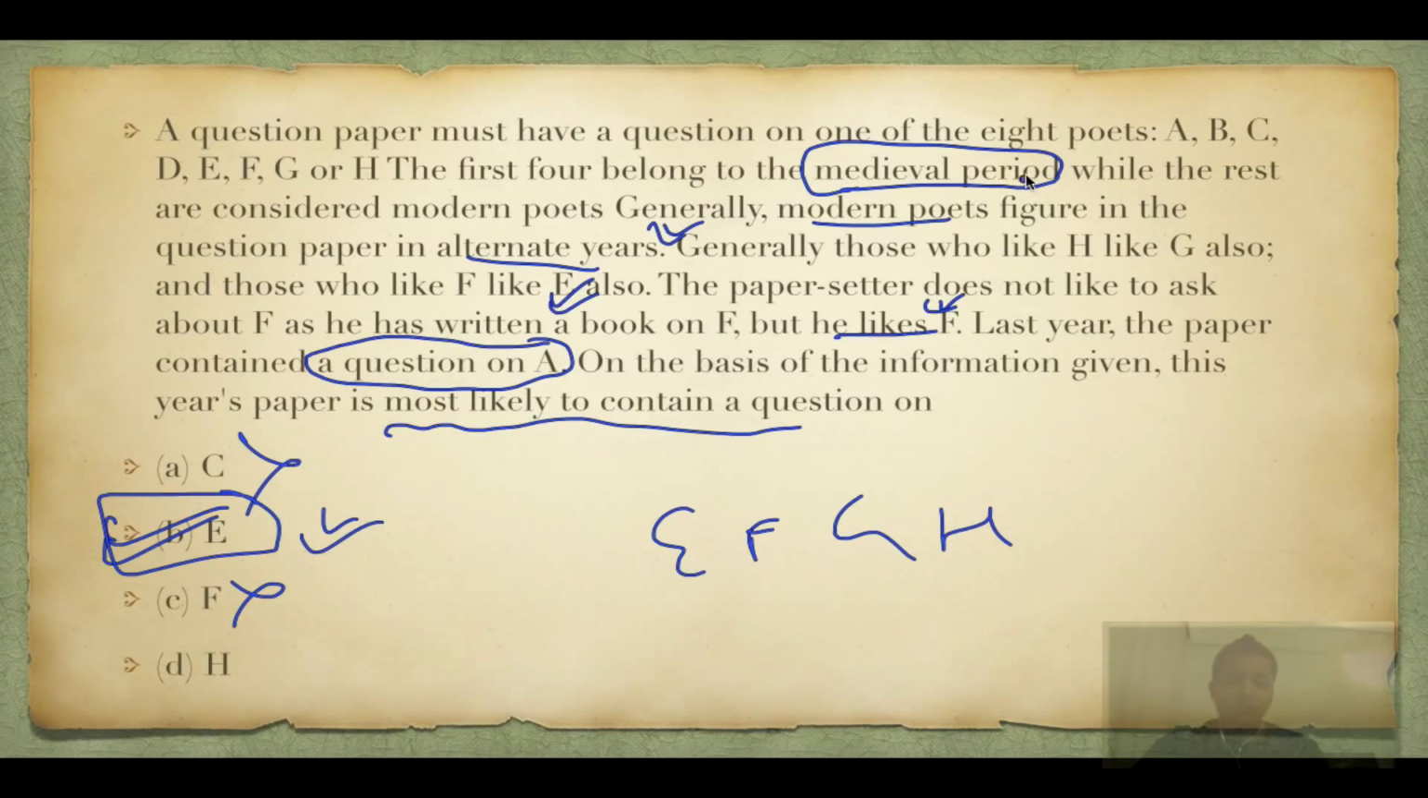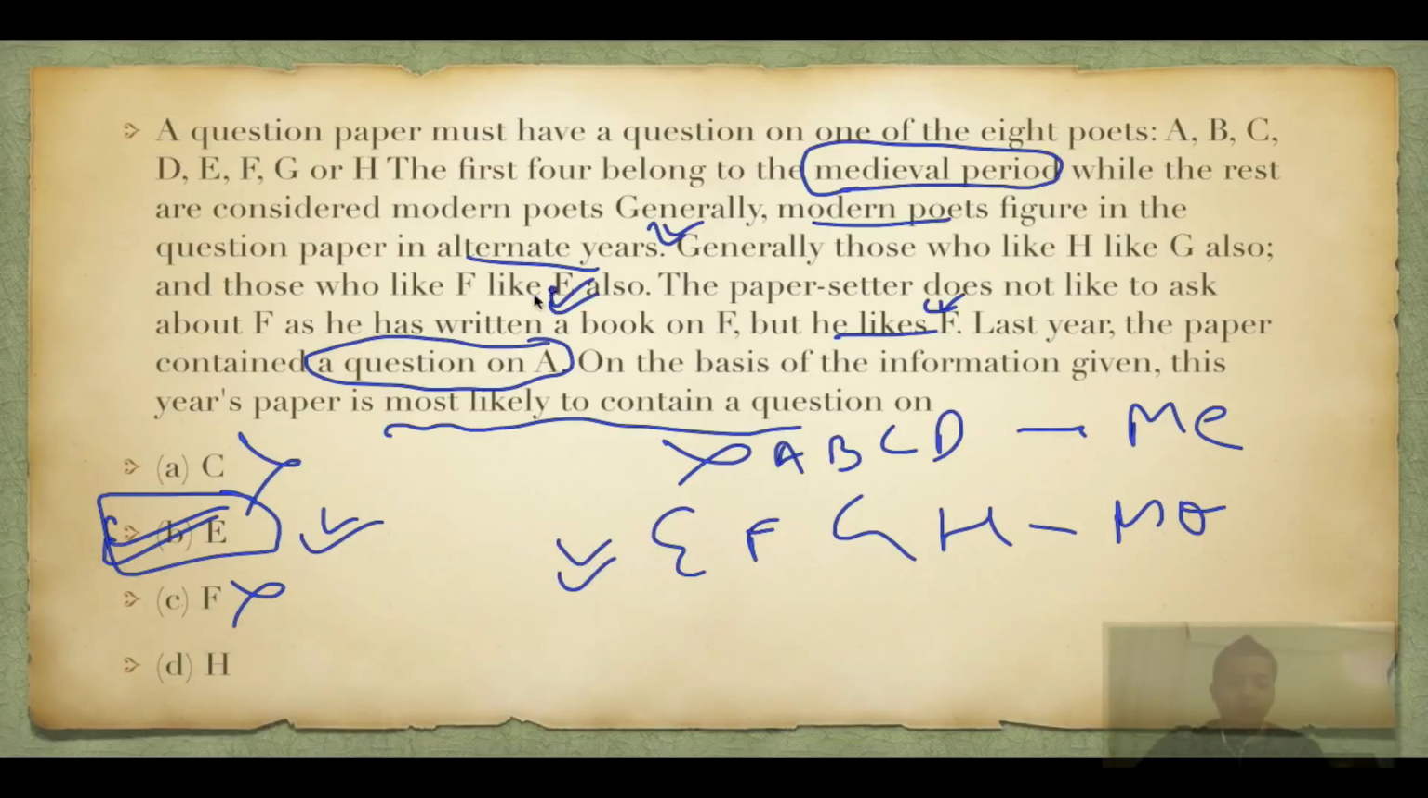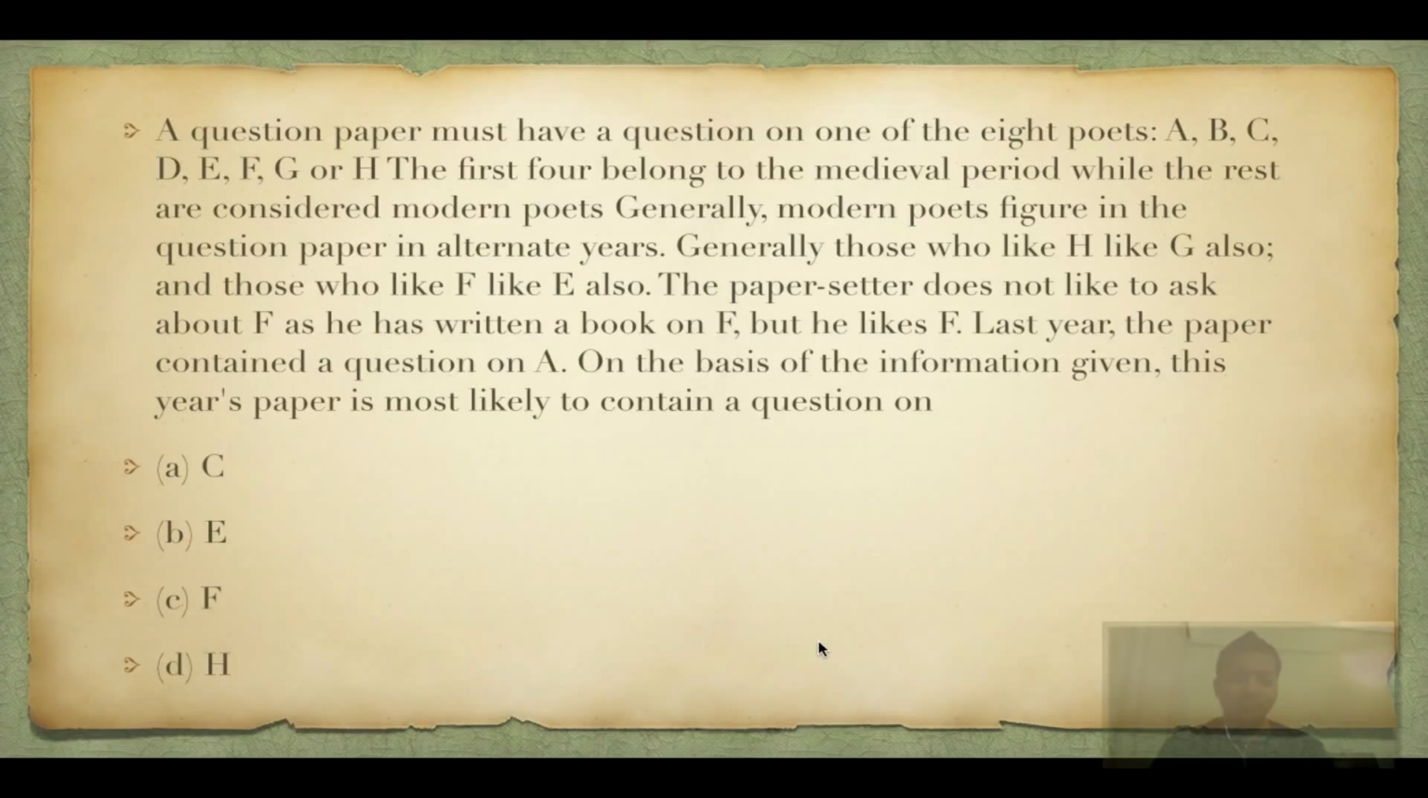Again, I'll walk you through it. A, B, C, D, E, F, G, H. A, B, C, D are medieval period. E, F, G, H are modern period. One year they will ask from medieval, one year they'll ask from modern. Since they have already asked on A, this will not likely be asked from A, B, C, D. The question will come from E, F, G, H. Those who like F also like E, but since he has written a book on F, he will not ask a question from F, so he'll ask a question from E. This is how logic works. It's absolutely 100% very, very easy question.